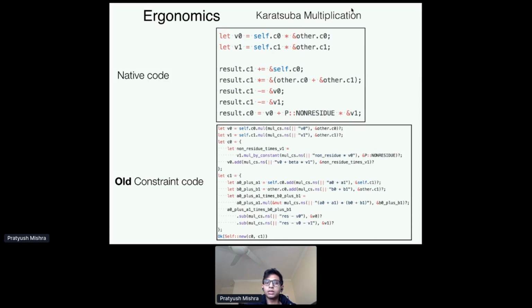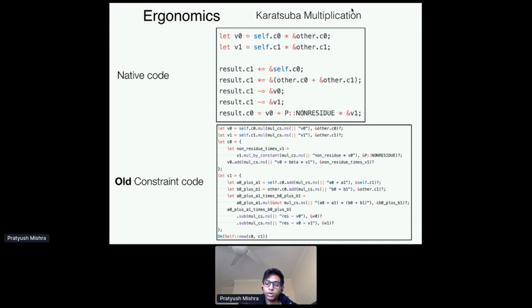It's unclear which portion in the native code corresponds to what in the constraint code, right? And this is similar to what you might experience if you were using something like Bellman, because our old API is inspired very directly from Bellman, right?